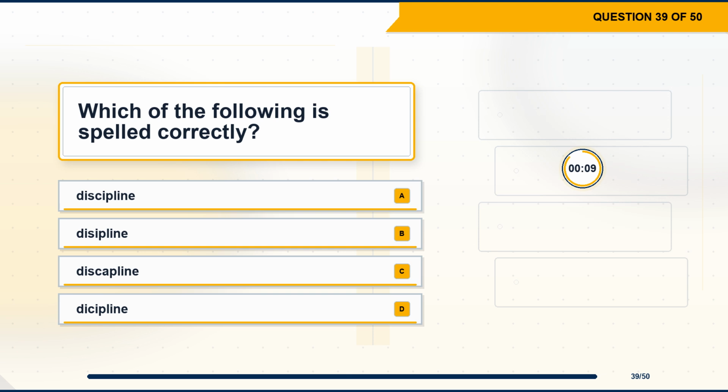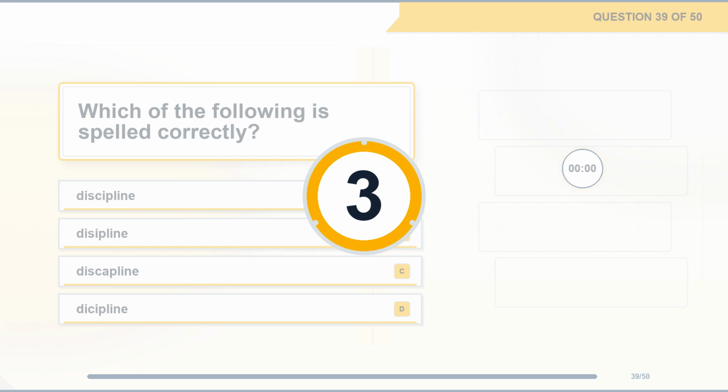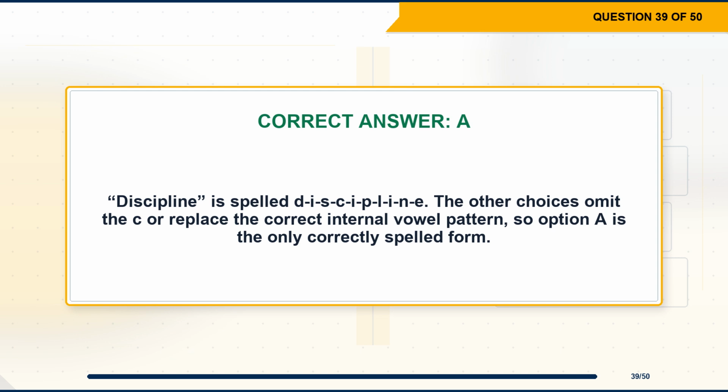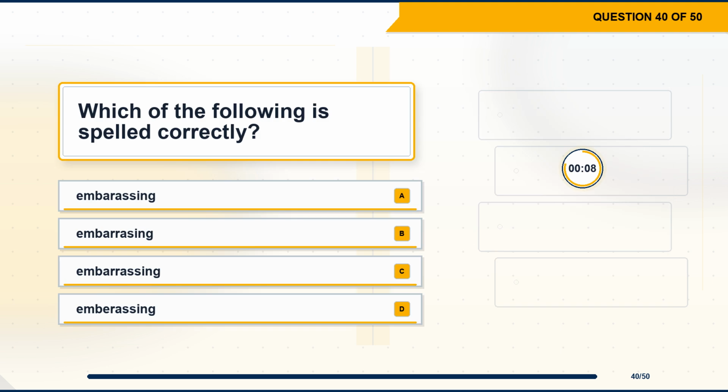Question 39. Which of the following is spelled correctly? Option A, discipline. Option B, discipline. Option C, discipline. Option D, discipline. The correct answer is option A, discipline. Explanation. Discipline is spelled discipline. The other choices omit the C or replace the correct internal vowel pattern, so option A is the only correctly spelled form. Question 40. Which of the following is spelled correctly? Option A, embarrassing. Option B, embarrassing. Option C, embarrassing. Option D, embarrassing.